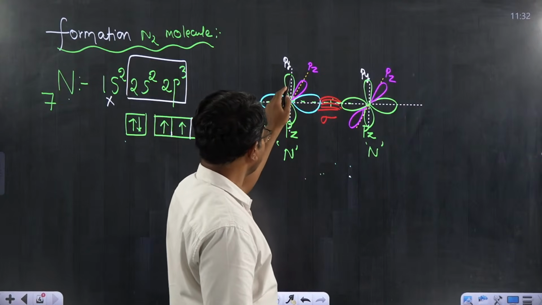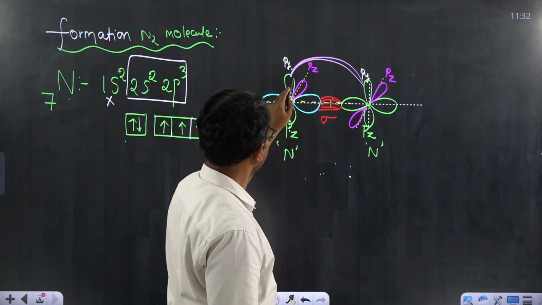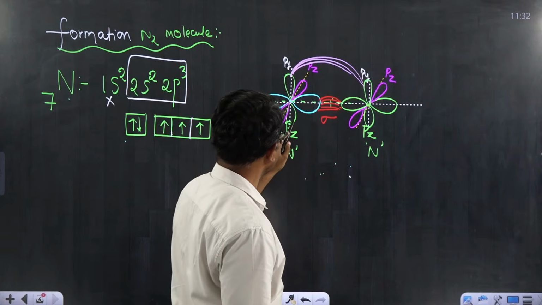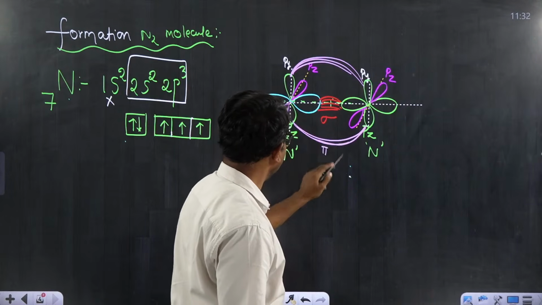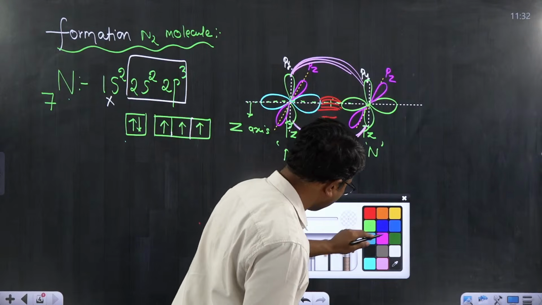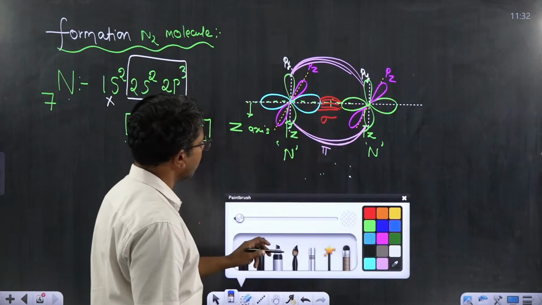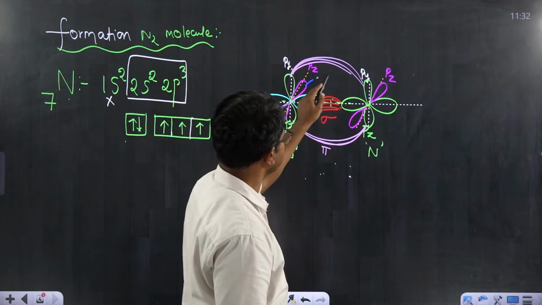Now I think you will answer this point very easily. The py orbital of one nitrogen and the other nitrogen are parallel together. That leads to form what kind of bond? Obviously pi bond. Now if you observe carefully, the 2 pz orbitals of 2 nitrogen atoms are again perpendicular to the nuclear axis and parallel to each other.